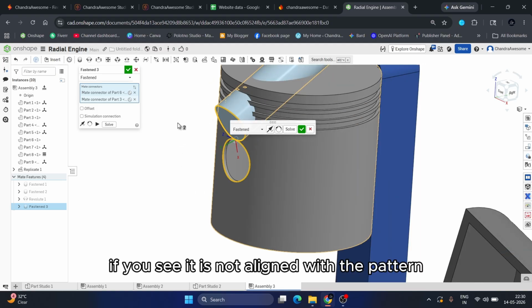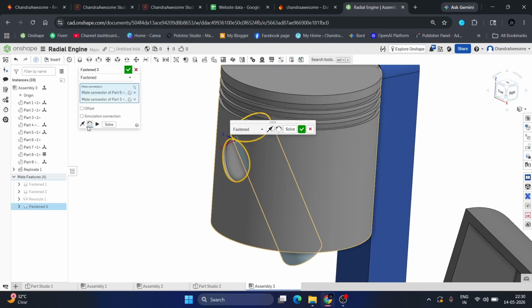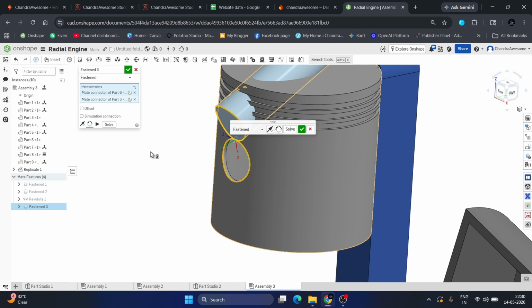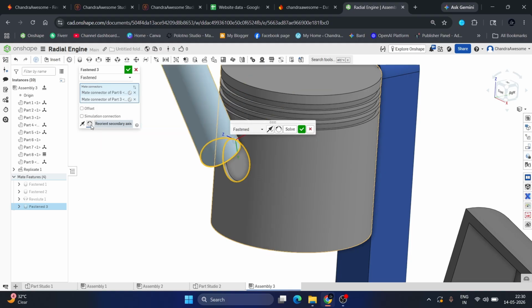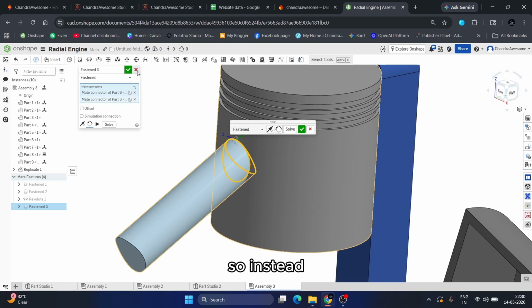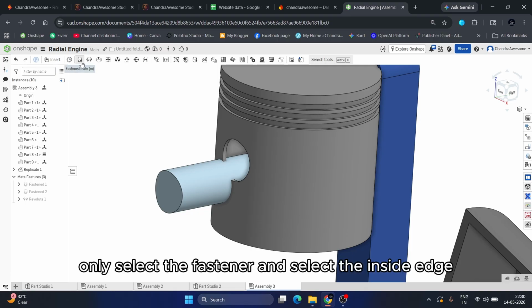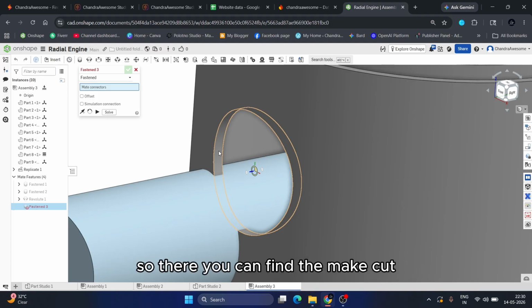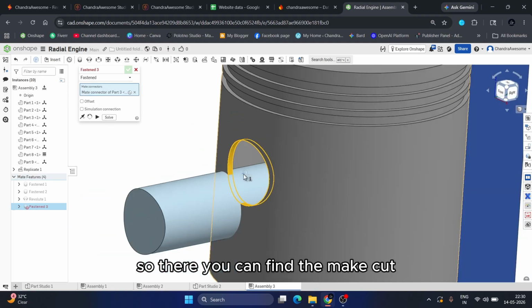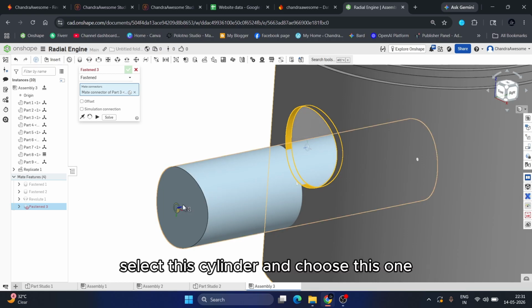If you see, it is not aligned with the pattern, and if you rotate it, it's still not able to do that. So instead, we need to do one thing in the assembly section here. Only select the first mate and select the inside edge. So there you can find the mate connector. And do the same thing here: select the cylinder and choose this one.